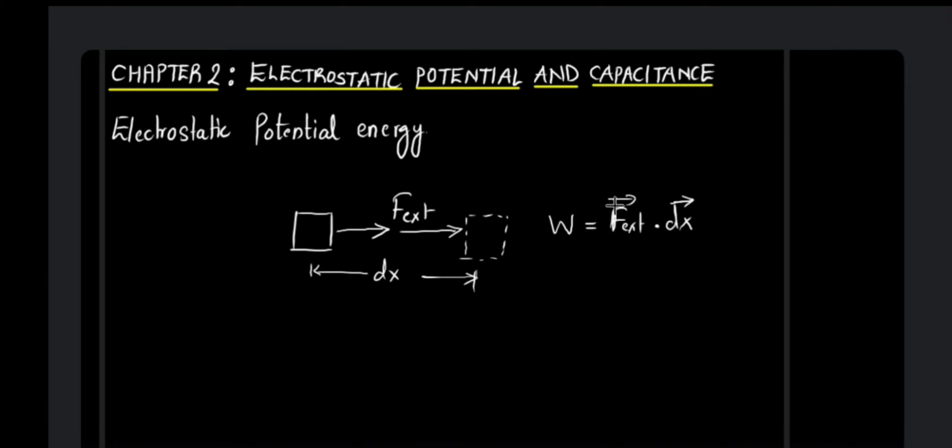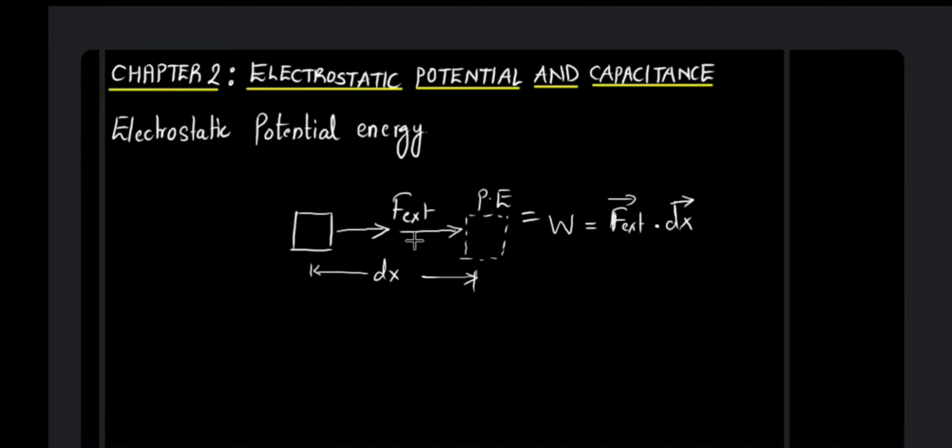So the dot product of the force vector and the displacement vector gives us the work done. Let us say the work done in this case is a positive work done. So this work done is stored as the potential energy of this particular body, which is displaced through a displacement of dx. This is the basics of potential energy.